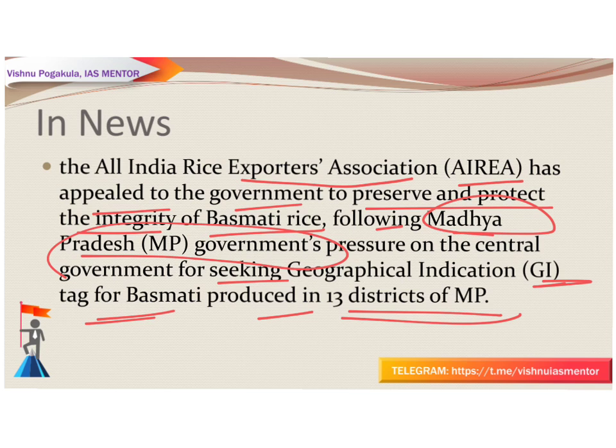So the application has been made in the litigation after farmers and exporters in Madhya Pradesh wanted to be included in the list of states approved by the Agriculture and Processed Food Products Export Development Authority. So what is this Agriculture and Processed Food Products Export Development Authority? It is a statutory body which is responsible for the export promotion and development of certain products.